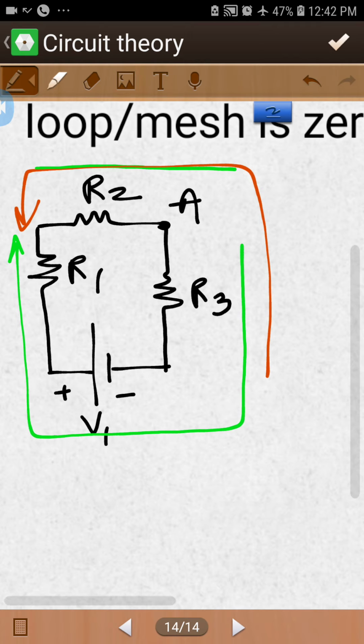That is considered a loop. So a loop has a closed path.